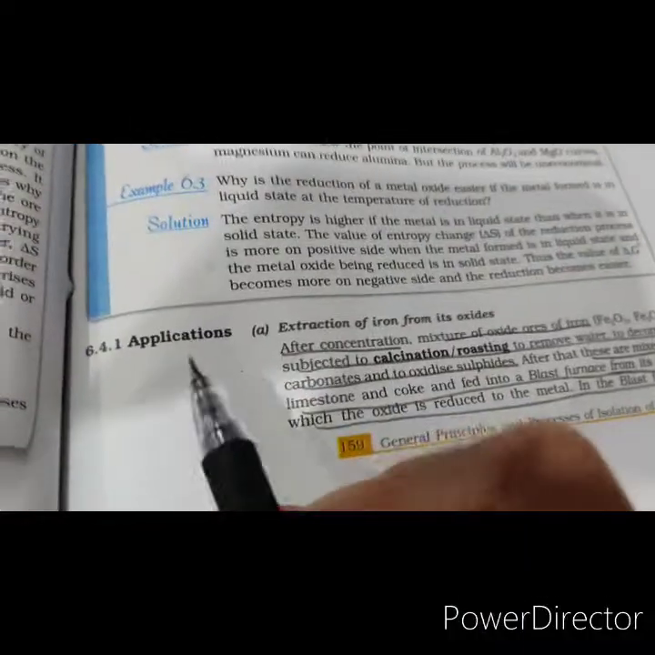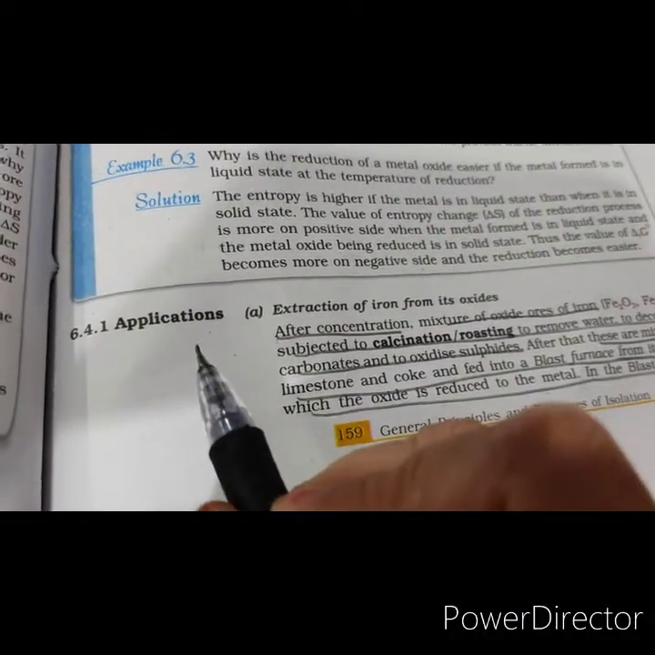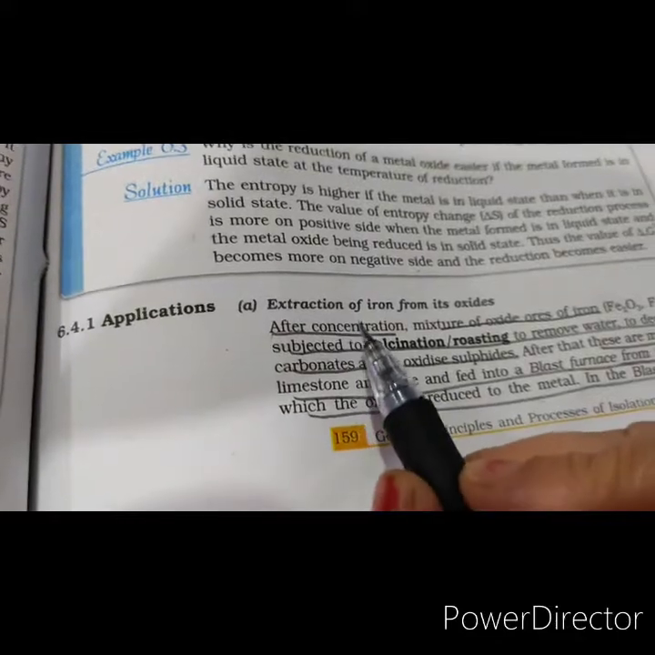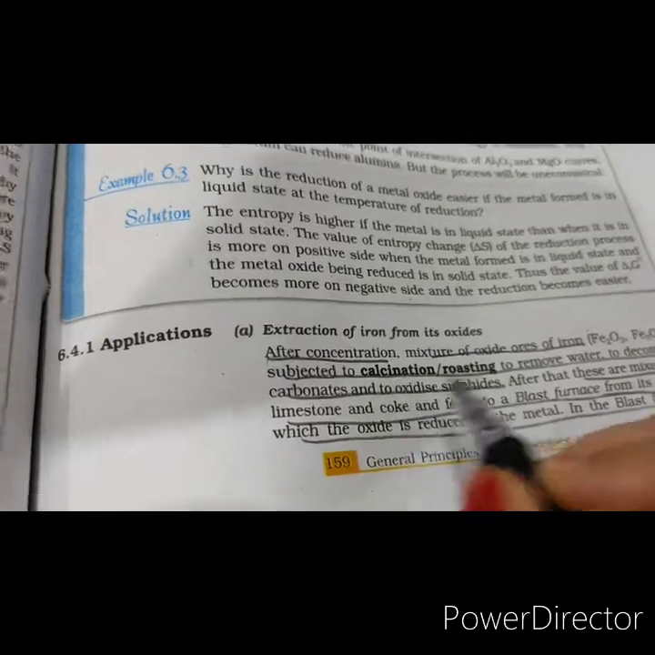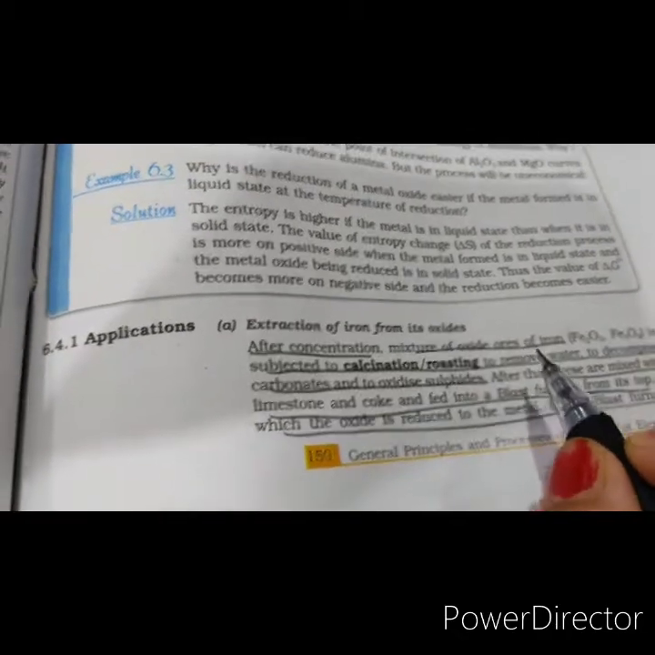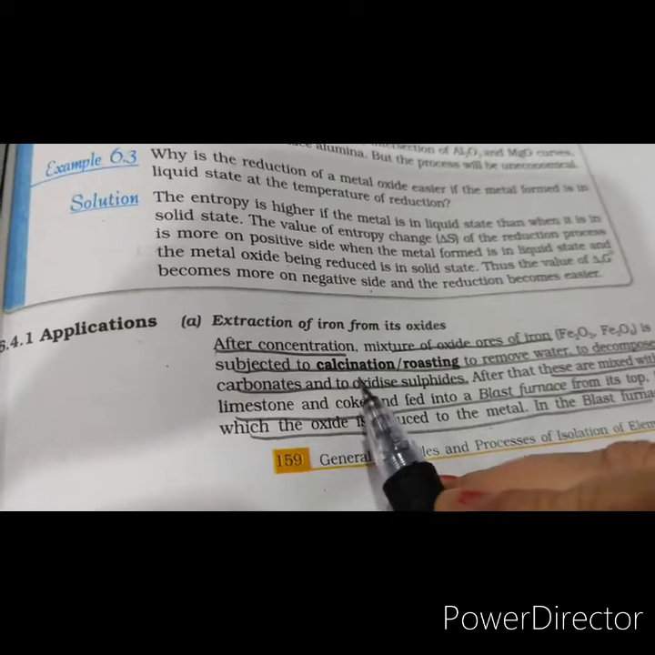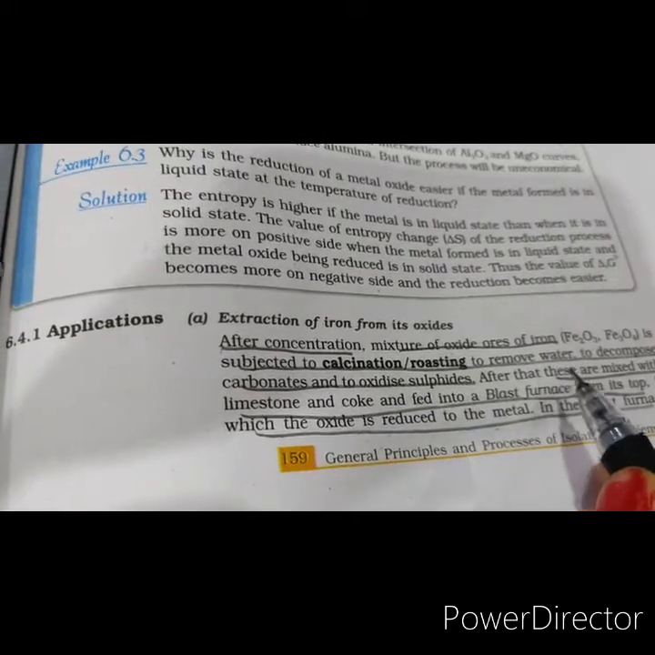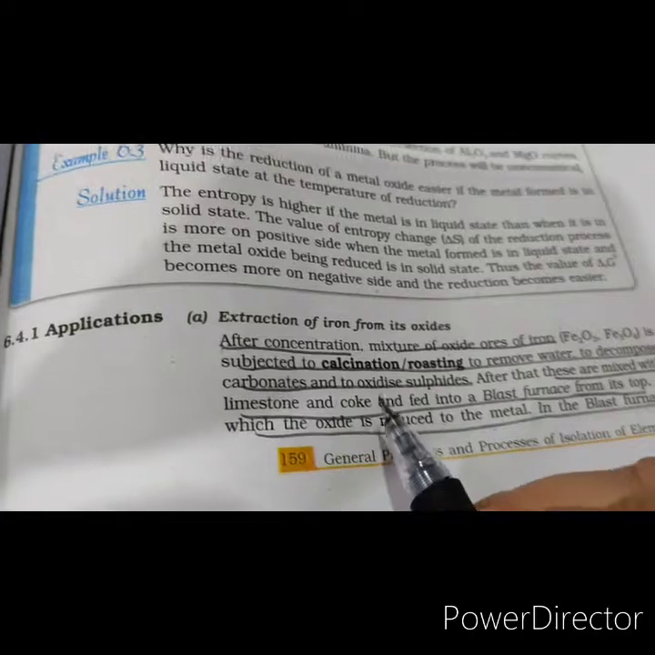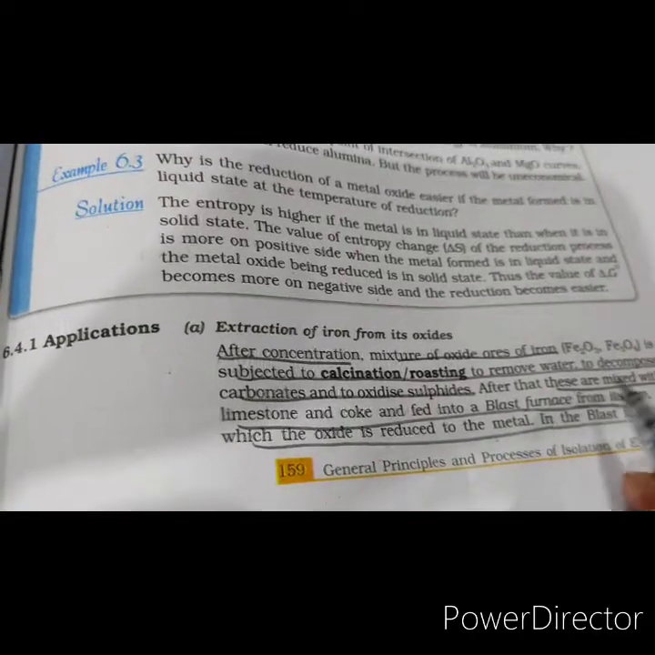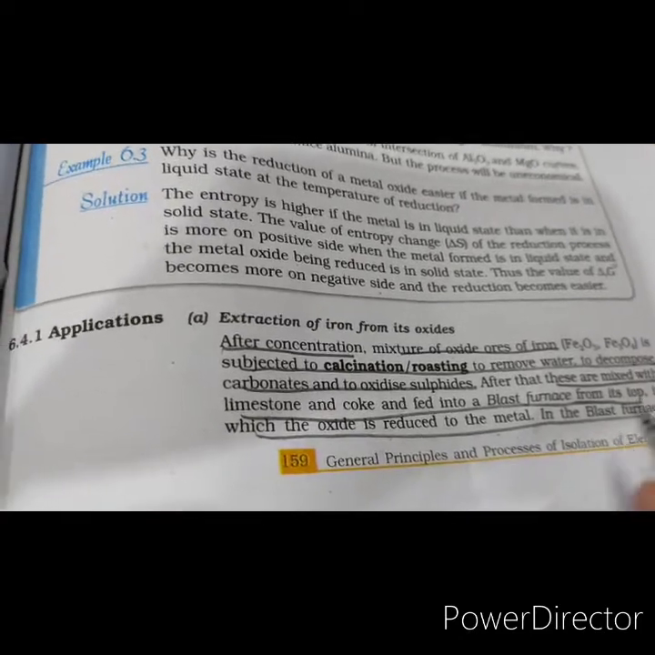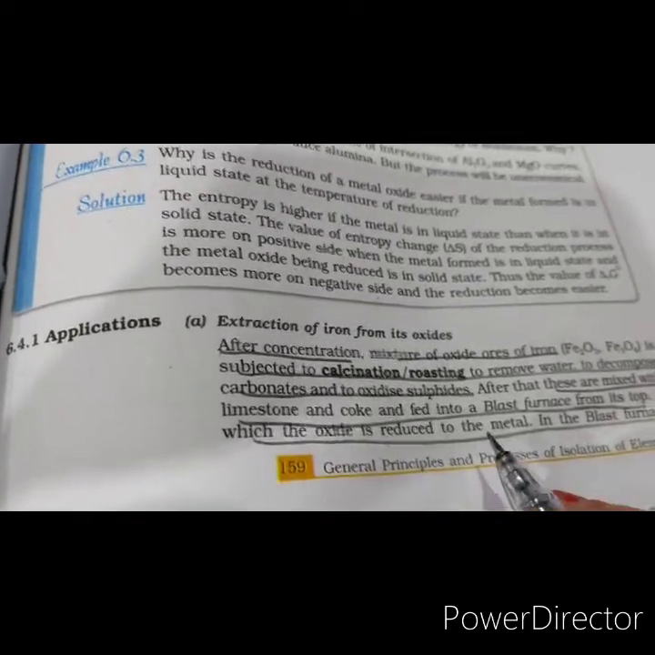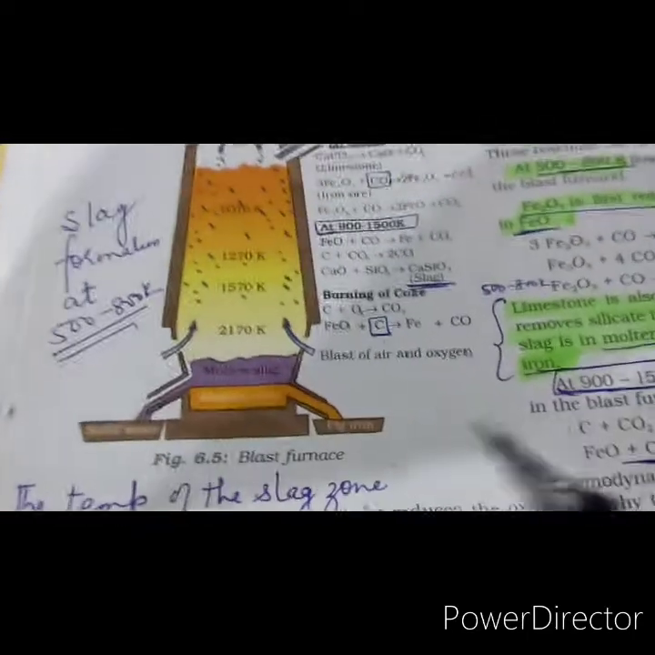Okay, let's discuss the applications of thermodynamic principles of metallurgy. First, we'll discuss the extraction of iron from its oxides. After the process of concentration, the mixture of oxide ores of iron are subjected to calcination and roasting in order to remove water, to decompose the carbonates and to oxidize the sulfides. After that, they are mixed with limestone and coke and they are fed into the blast furnace from the top. In the blast furnace, the oxide is reduced to the metal. Let's see the blast furnace here.